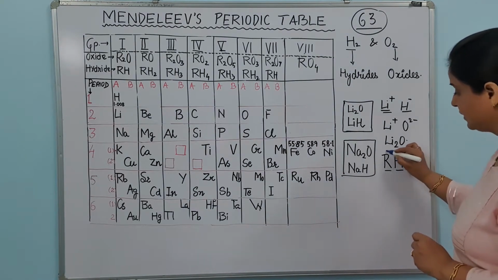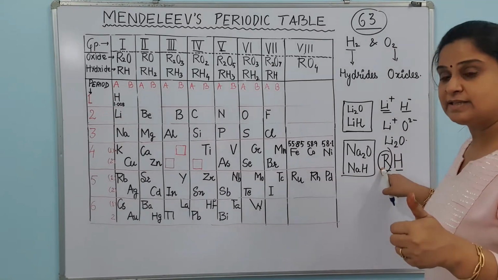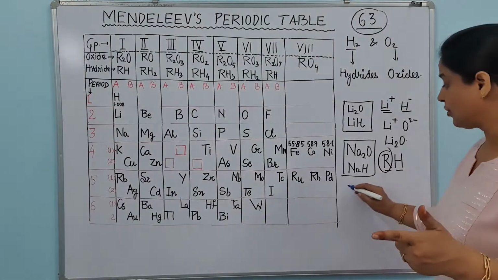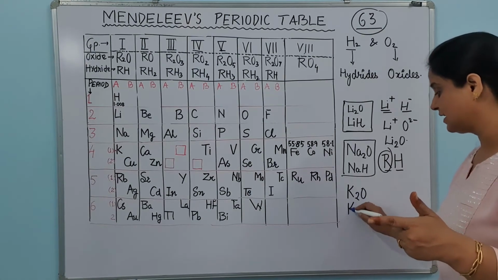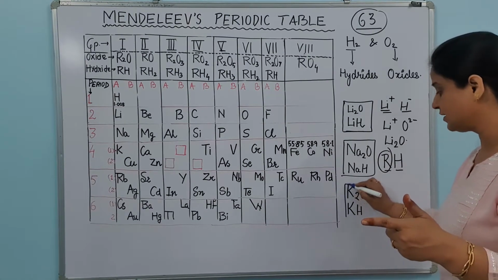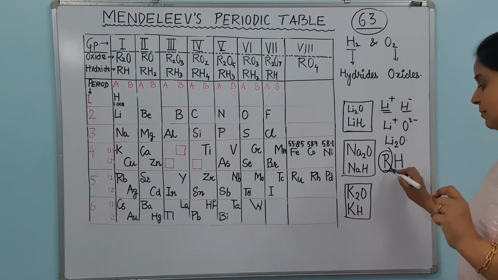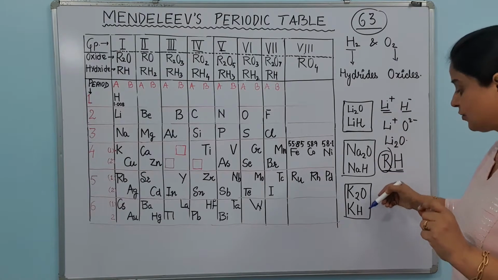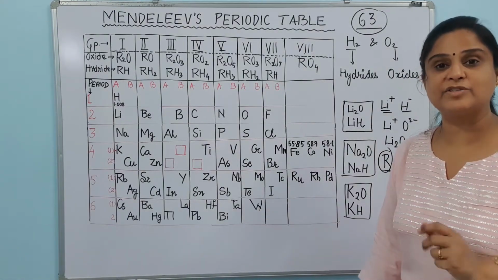You can compare here: R is the element which is reacting, whether it is lithium or sodium, or if I do it for potassium, it will do the same, that is KH will form and K2O will be formed, and the same formula RH will apply for all the hydrides made by these elements of the same kind.